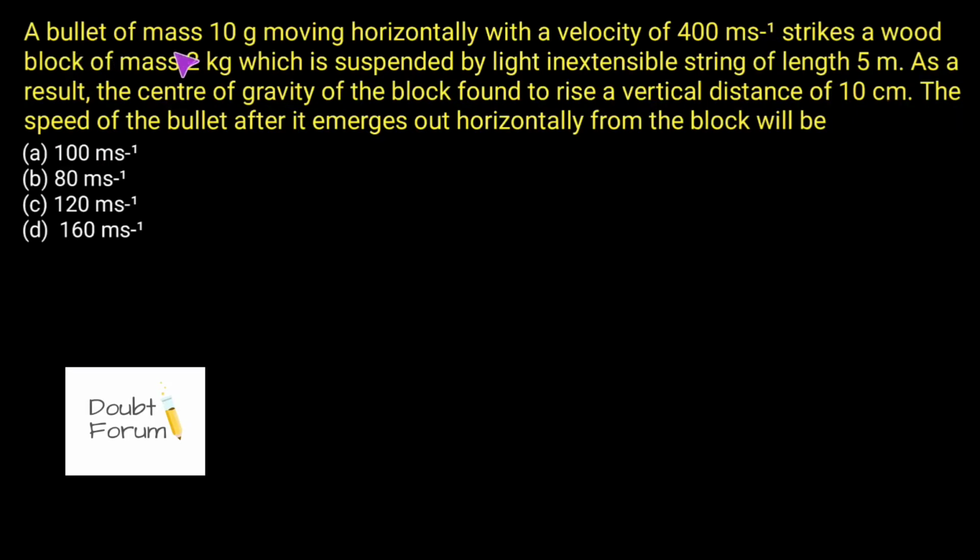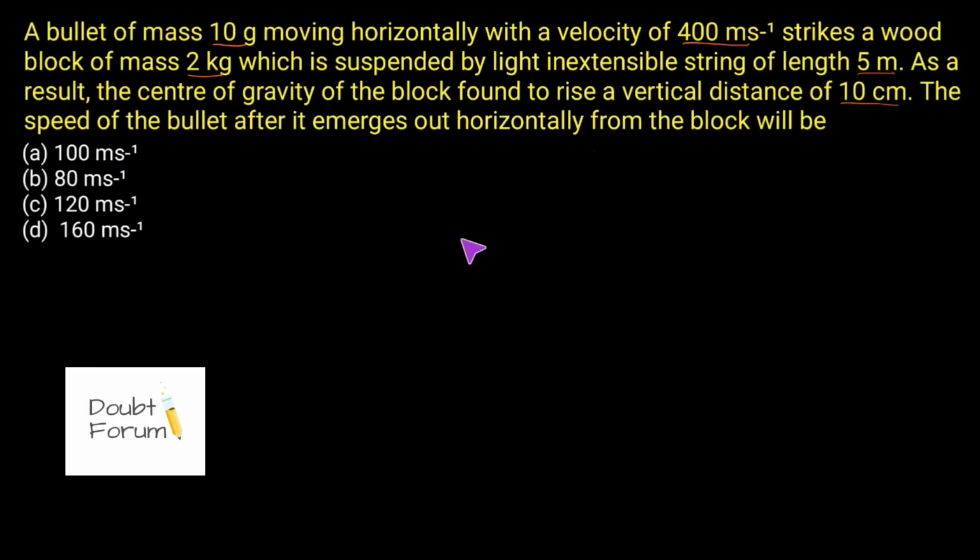This question is: a bullet of mass 10 gram moving horizontally with a velocity of 400 meter per second strikes a wood block of mass 2 kg which is suspended by a light inextensible string of length 5 meter. As a result, the center of gravity of the block is found to rise a vertical distance of 10 centimeter. The speed of the bullet after it emerges out horizontally from the block will be, and these four options are here.